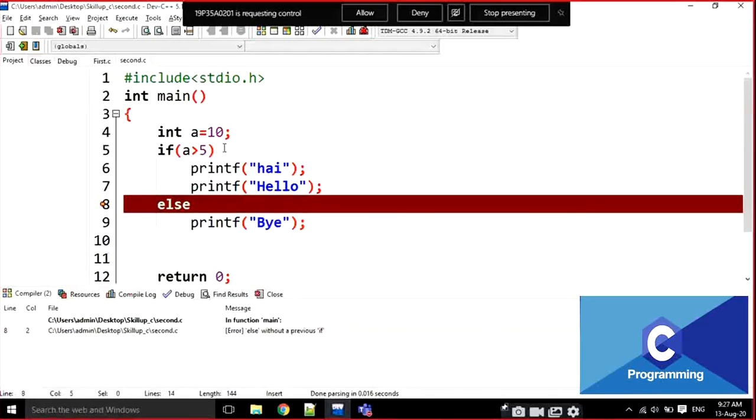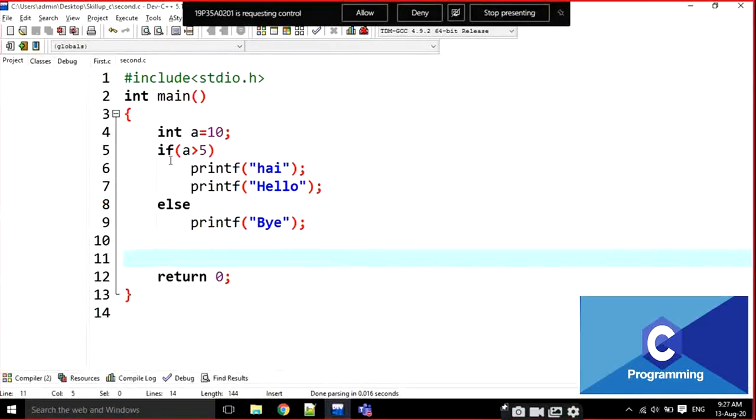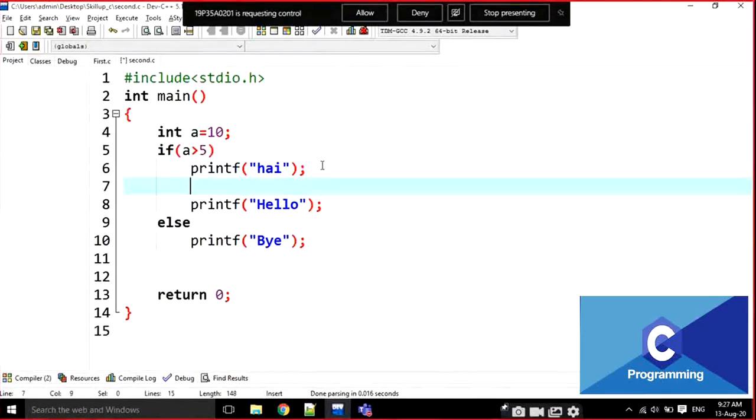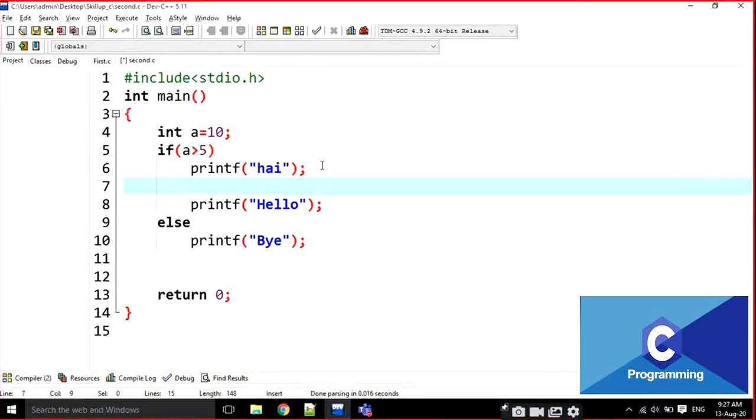Why is it an error? When we are not putting the curly brackets, that means this is the if block. Only the first statement is related to the if block. At this position the if is closed.